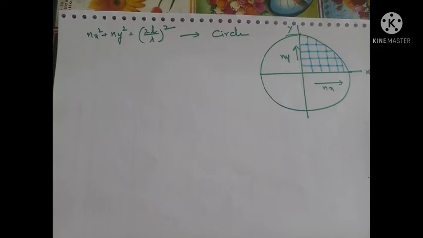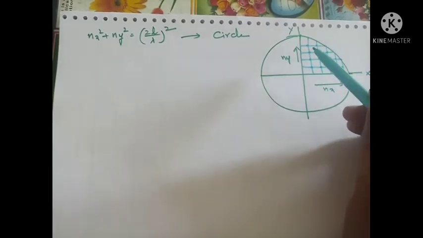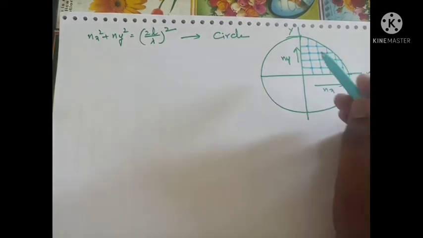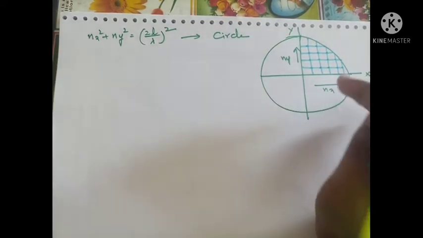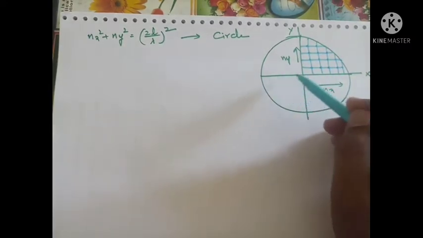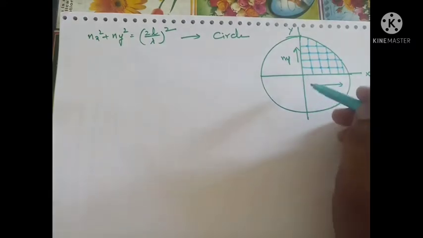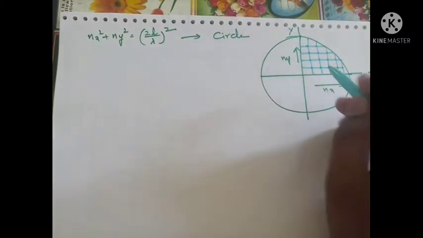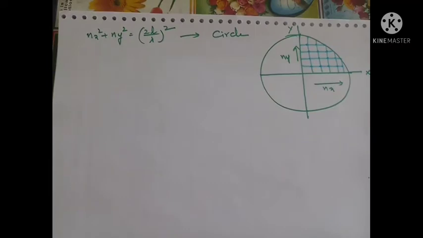Since only positive values of nx and ny are allowed, we have to consider intersections in the positive quadrant only. That is why we take only the first quadrant of the circle, because in all the remaining quadrants there is a negative sign: this is the negative x direction, this is the negative y direction.